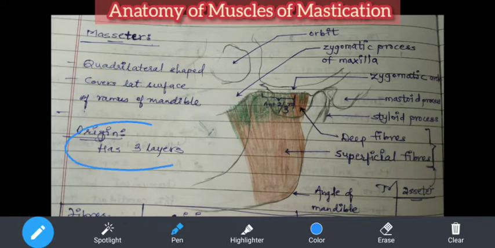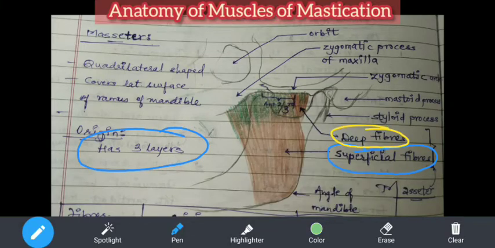Now come to the point. See, as I've written, there are three layers of origin. Three layers of origin you need to know. One is superficial fibers. The second is deep fibers, and the third, it's not written over here, but it is actually those fibers which are called the middle fibers. Okay. Middle fibers.